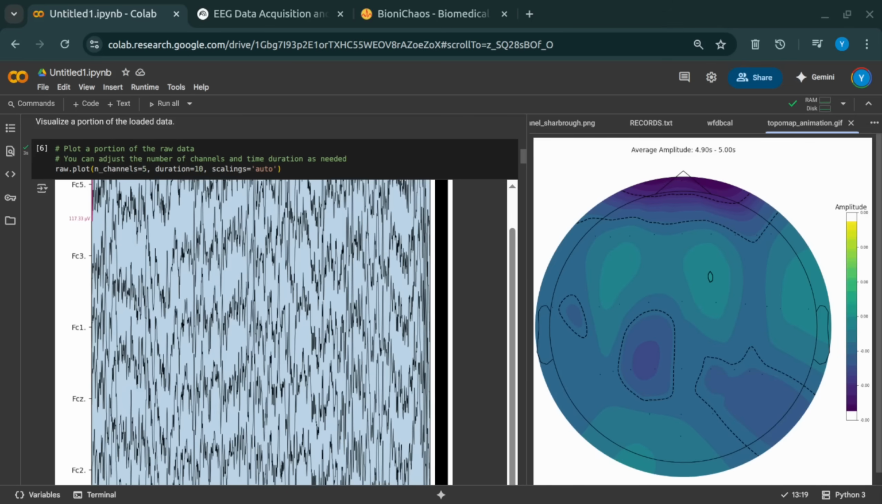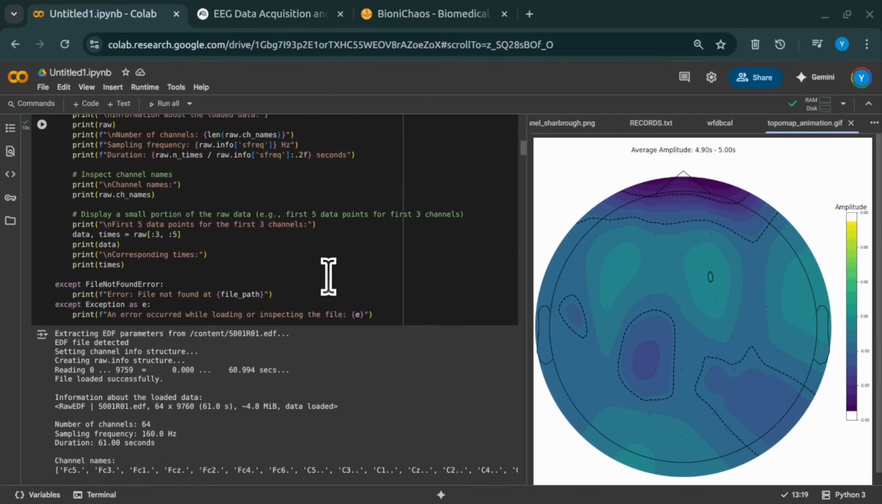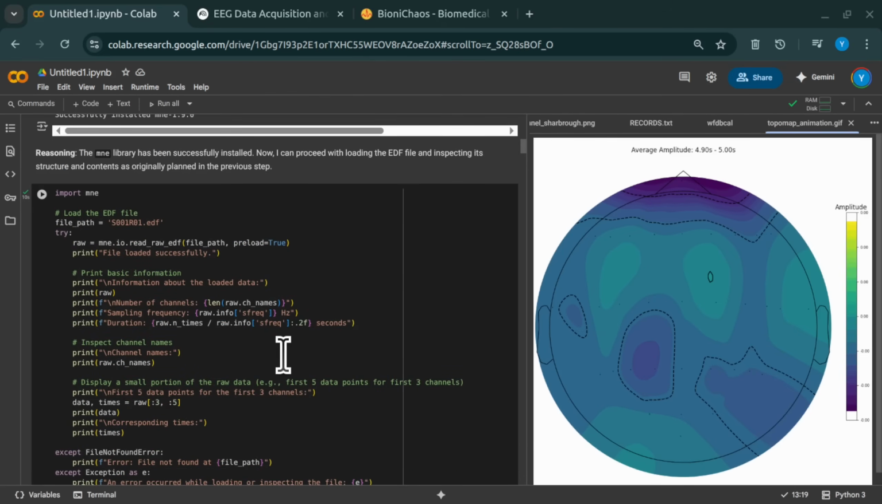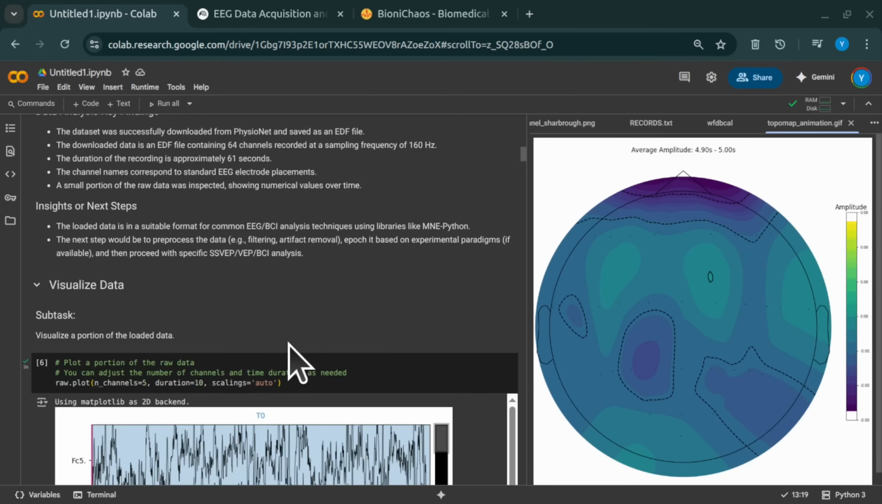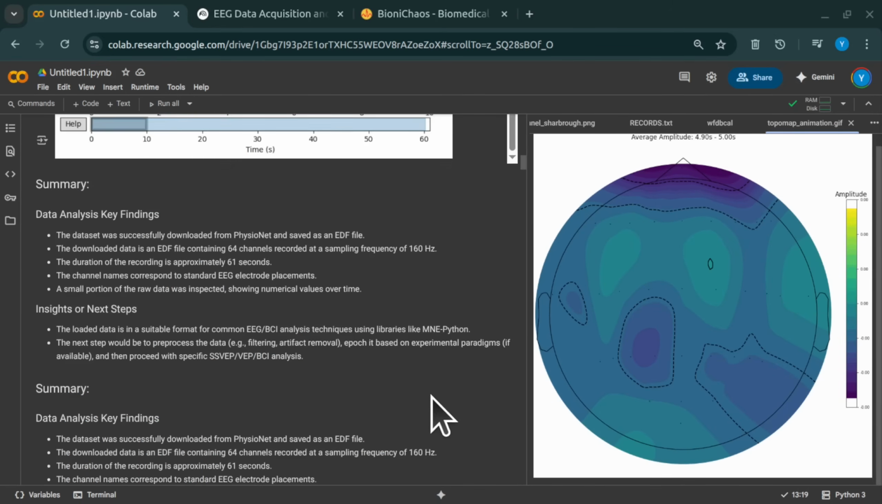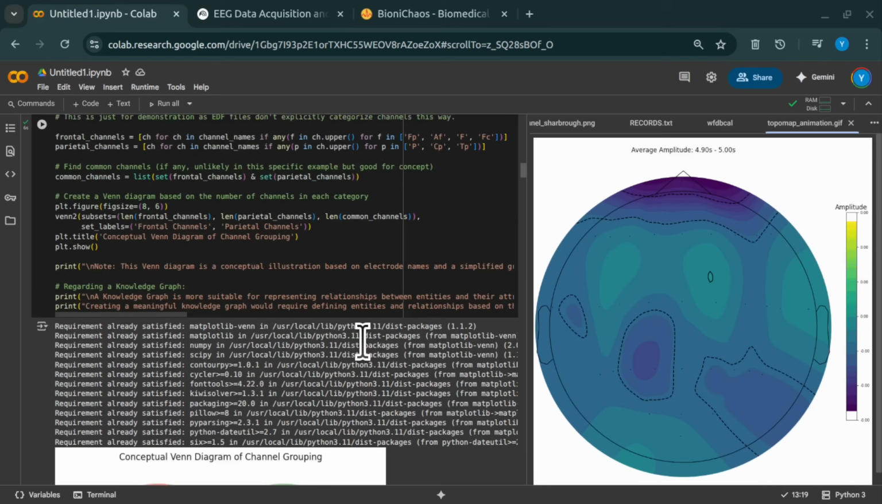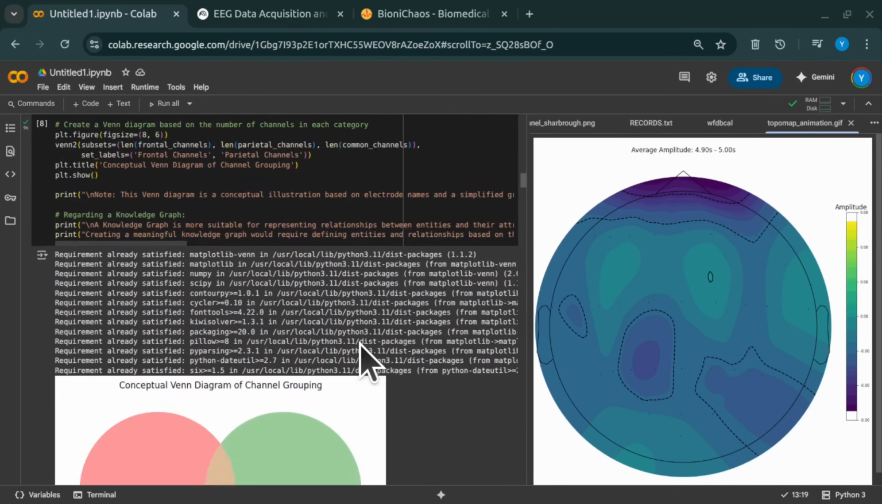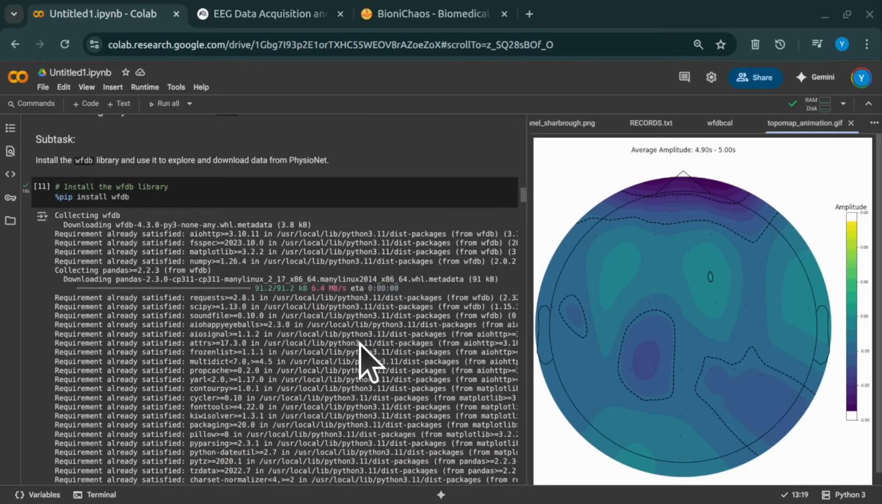We used MNE-Python. Remind us what that is. It's a specialized open source library, really popular in neuroscience. It's specifically designed for analyzing human neurophysiological data like EEG, MEG, that kind of stuff. So loading the EDF into MNE-Python was a success. And that was a major step, getting the raw data out of its storage format and into a structure we could actually work with.